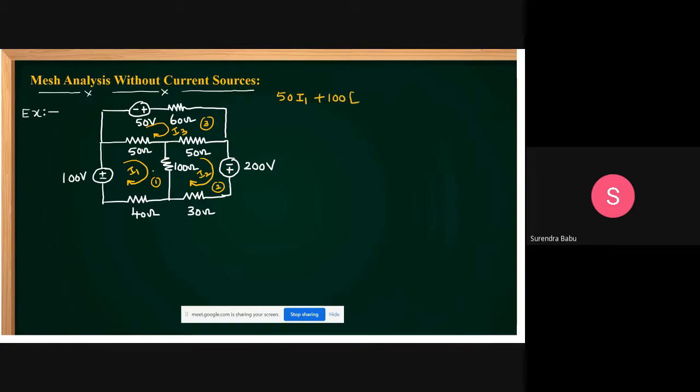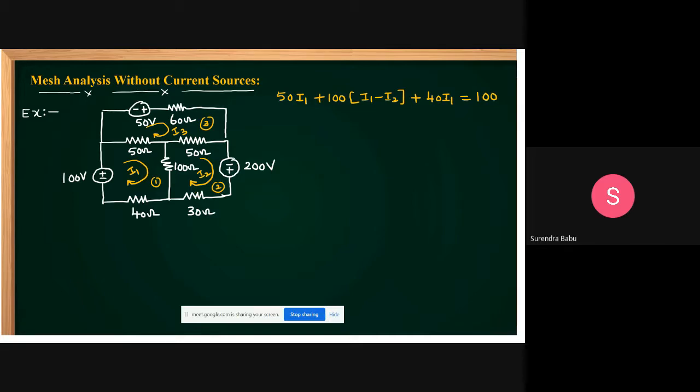Current I1 is flowing here, but the I2 current is opposite. That is I1 minus I2, plus 40 into what current is flowing through this one? I1. This is equal to 100 volts. Is there any doubt here?